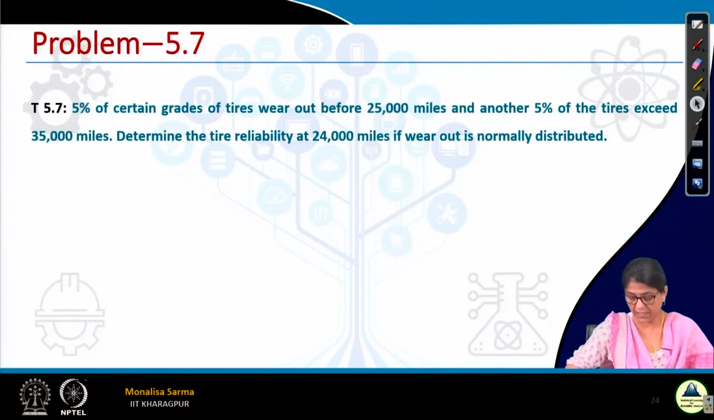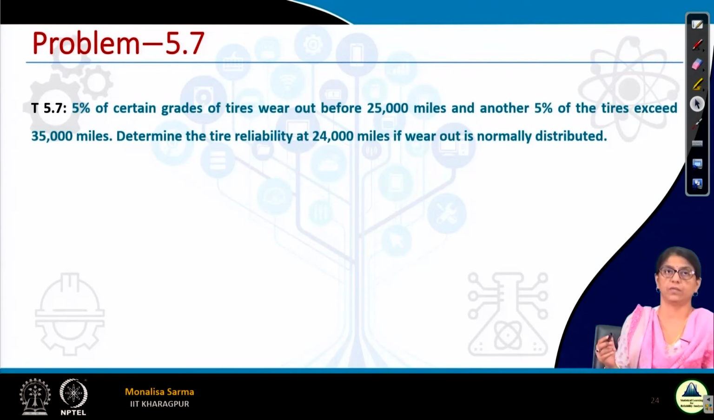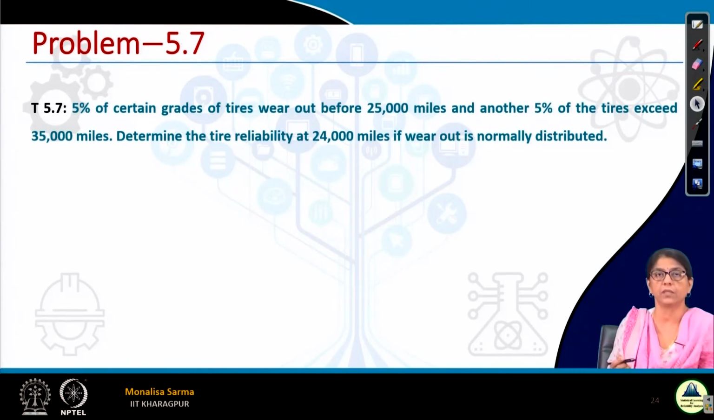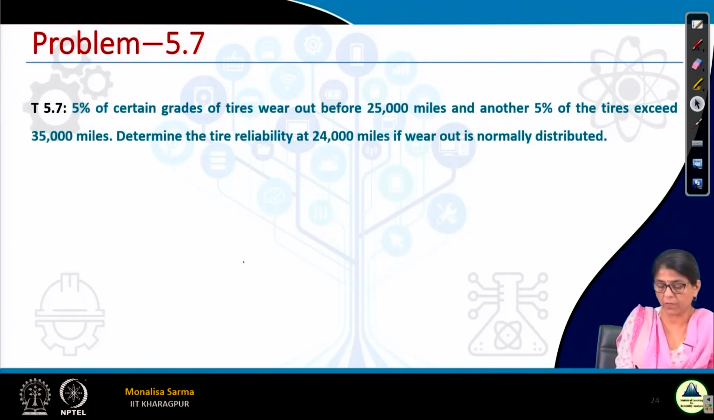Similar type of question. 5% of certain grades of tires wear out before 25,000 miles. Another 5% of tires exceed 35,000 miles. Determine the tire reliability at 24,000 miles if the wear out is normally distributed.